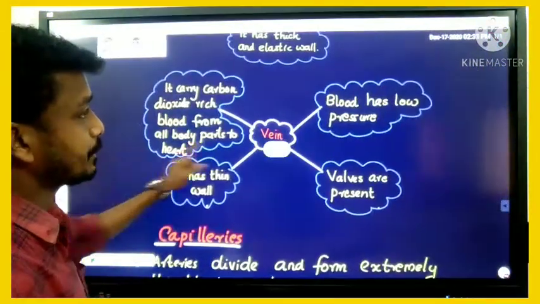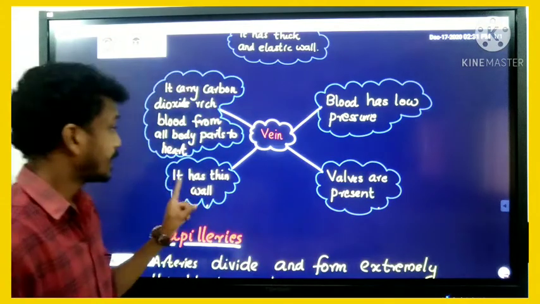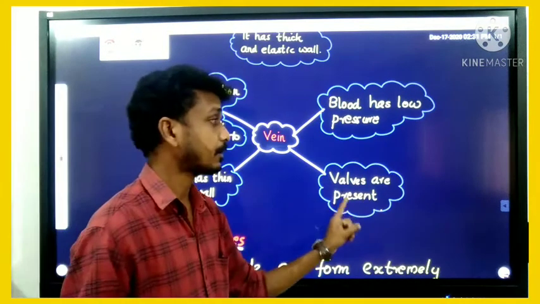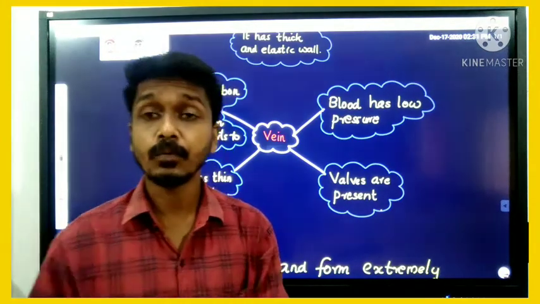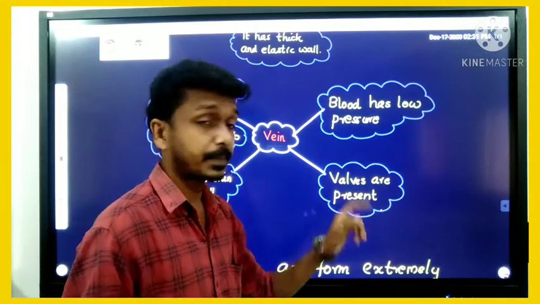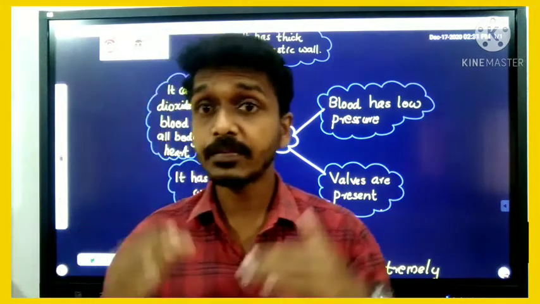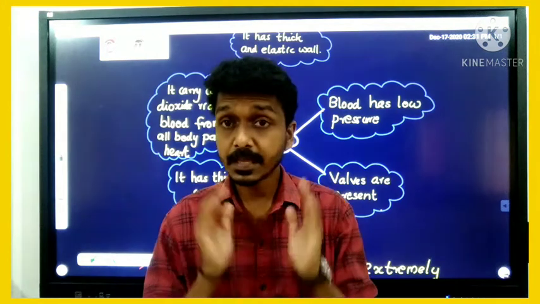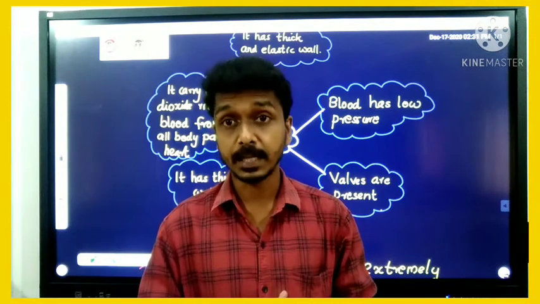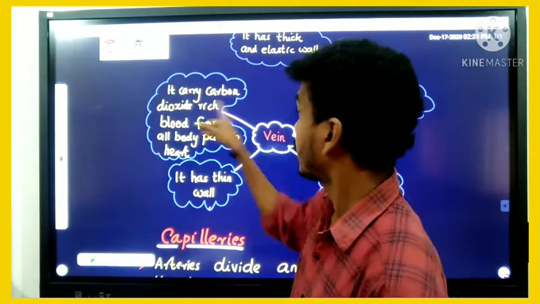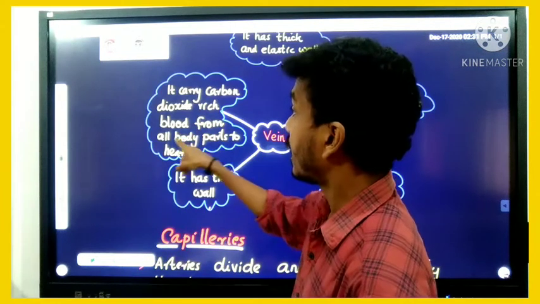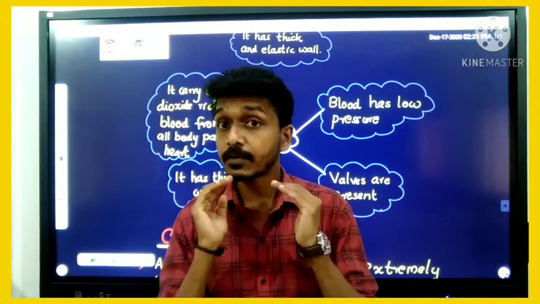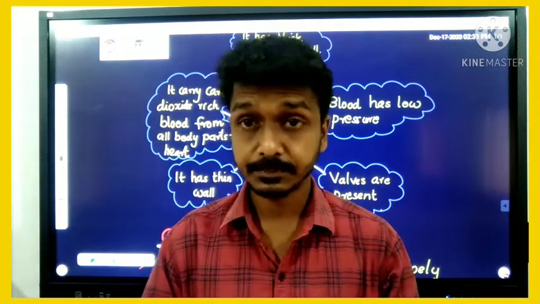That means the blood has low pressure. It has a thin wall. At the same time, many valves are present inside the veins. Valves help to control the pumping of blood, because the vein carries blood from all the parts to the heart, so a perfect control of blood is required.